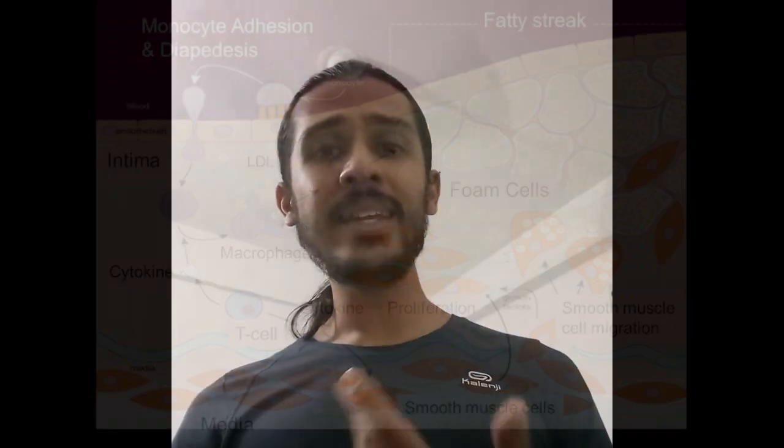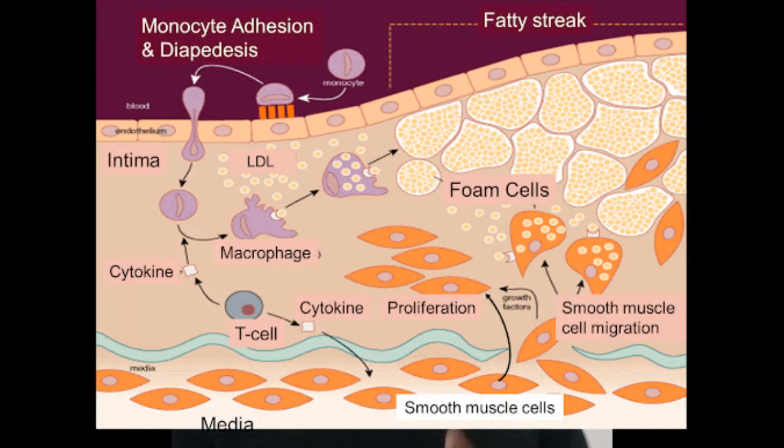But due to this alteration, these smooth muscles along with macrophages start absorbing LDL, low density lipoprotein. They start eating LDL until they take a foam shape. They eat as much as they can and take a foam shape. You can say that they become somehow obese.